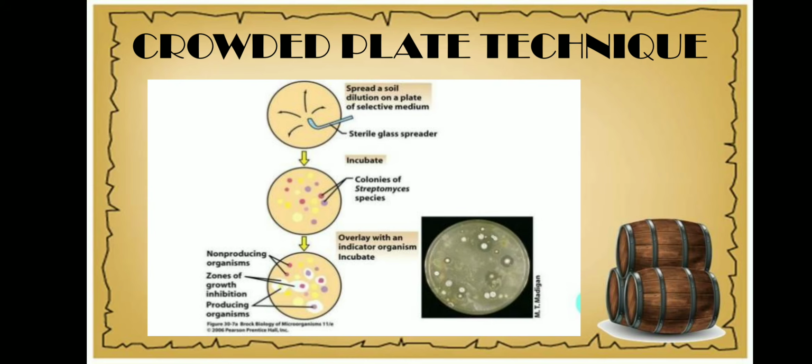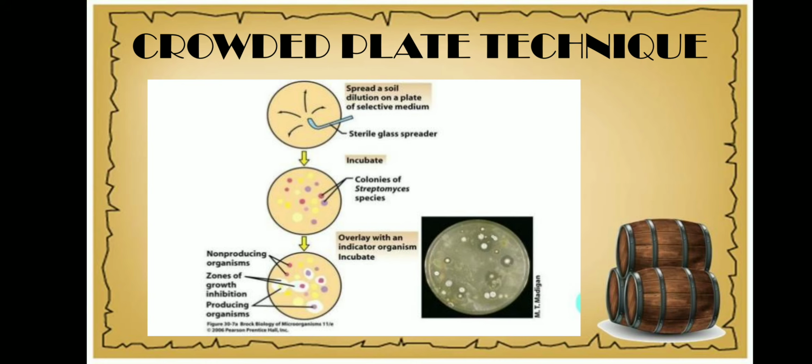So if one colony is producing a zone of inhibition, then it is understood that the colony is producing an antibiotic. The antibiotic produced by that particular colony is inhibiting the growth of the other organisms, is what we can understand. So that colony, around which there is a zone of inhibition, is considered the primary isolate from the primary screening, and that will be taken for further tests.